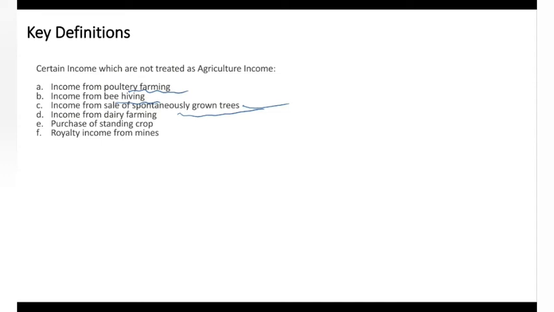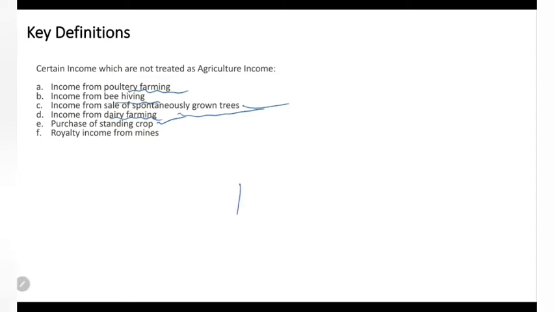Income from dairy farming. If you are doing dairy farming on land, then it is not agriculture. Agriculture means there should be cultivation, there should be growth of crops or flowers, etc. Otherwise, it is not agriculture. Poultry farming, beehiving or dairy farming is not an agriculture thing. And then purchase of a standing crop. Most important, somebody has grown the crop. I will go and buy it and then sell it to someone. Then that is not agriculture income.